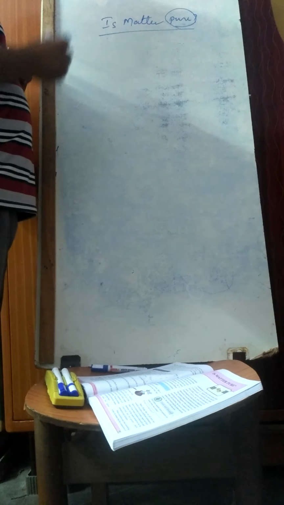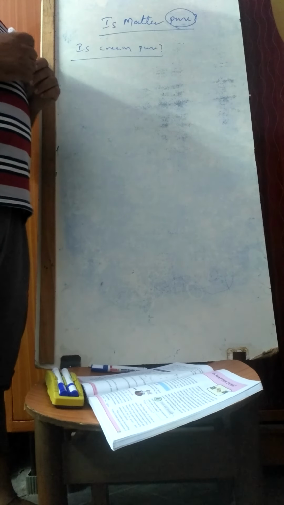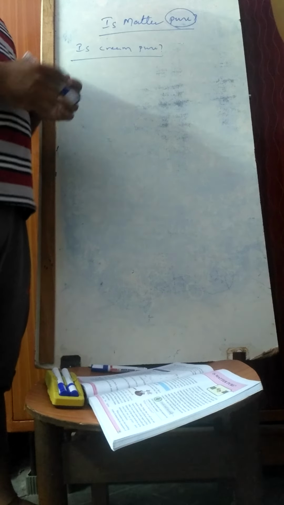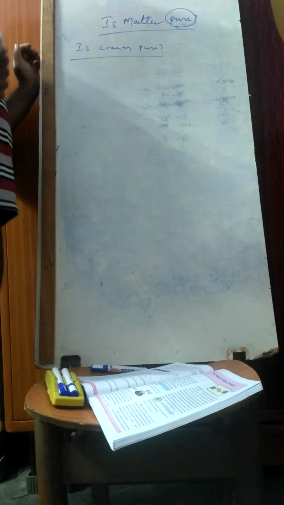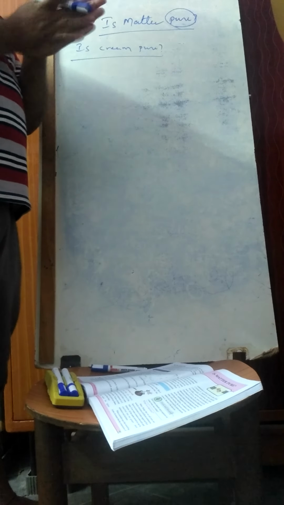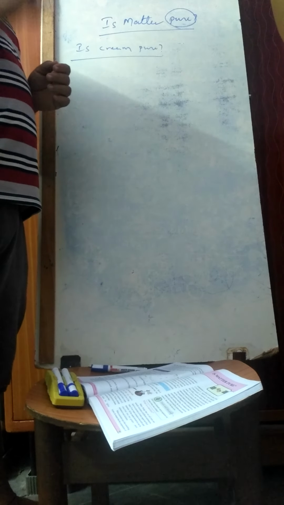In the same way, this activity is asking whether cream is pure or not. For example, if you take a cream, full cream, and take a churner, just rotating the churner inside it. The best I can say is just take milk, since cream comes from milk only. Just take milk and try to churn it. Just rotate it. What happens? A thick layer will be formed on the churner.